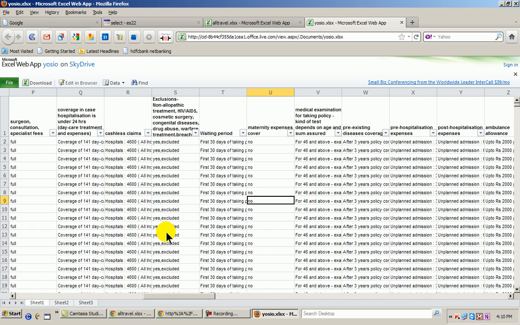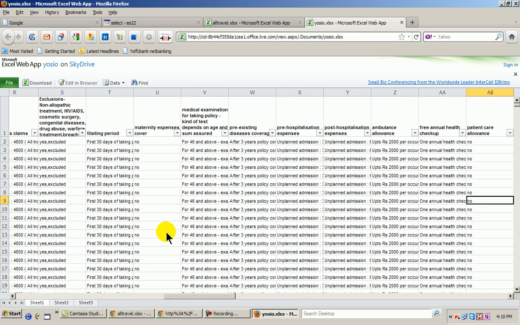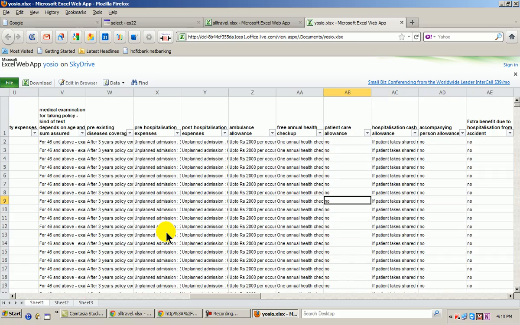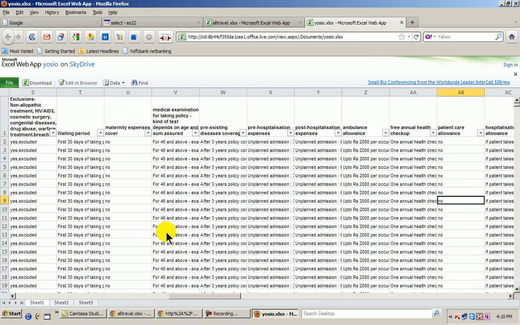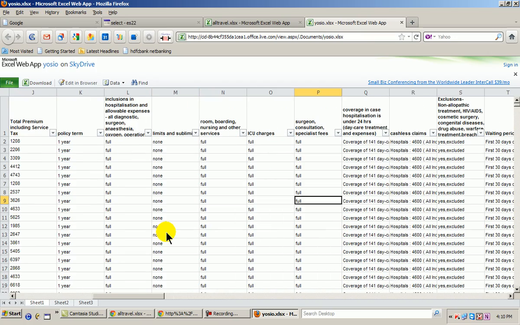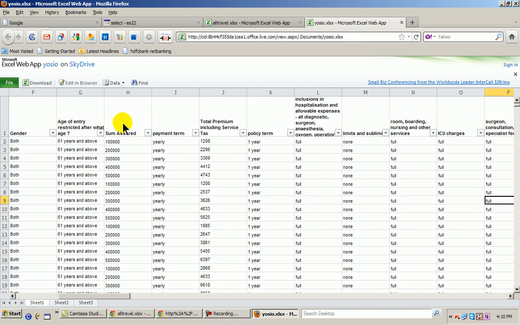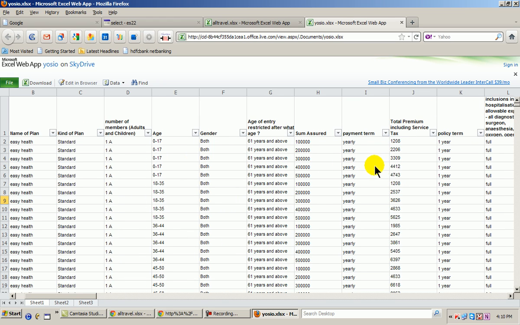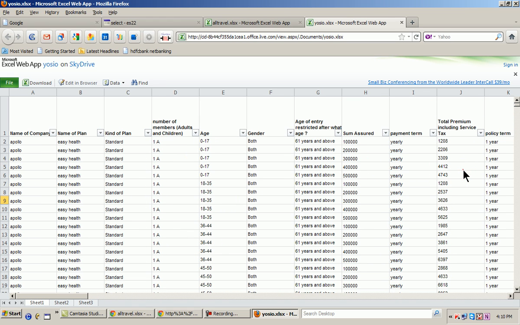The premium would be in column number, I'm just going and showing the column number here. You can see the premium is column number J, and then you decide whatever product you want. So same funda, same calculation, same kind of Excel sheet.